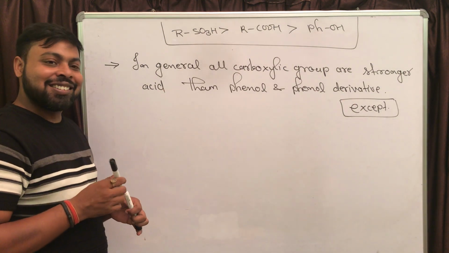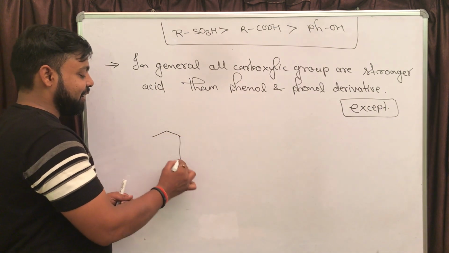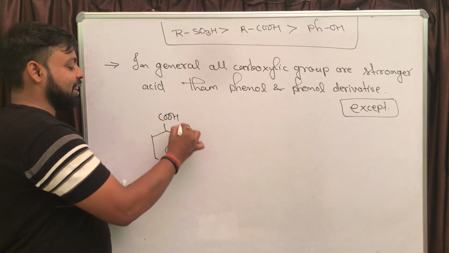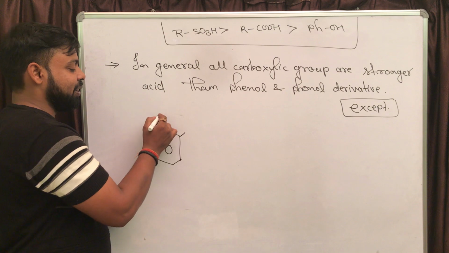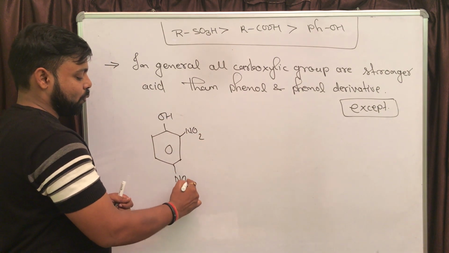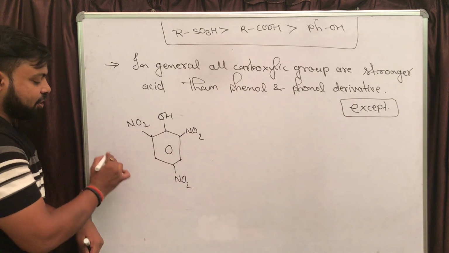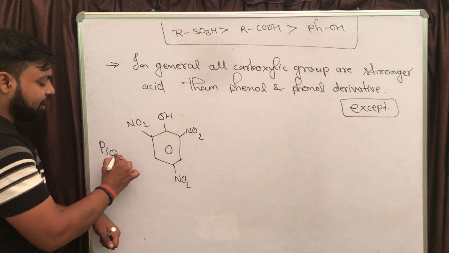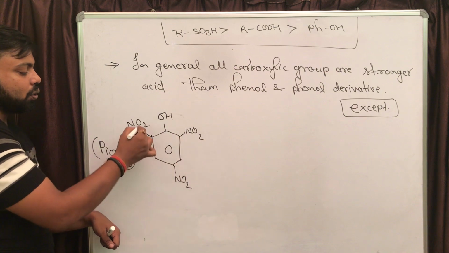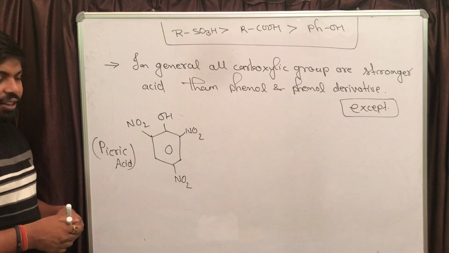Directly questions are asked in examination, right? The first exception that I want to write is picric acid, yes, a phenol derivative, with NO2 and NO2. The common name of this structure is picric acid, it is 2,4,6-trinitrophenol, which is commonly known as picric acid.